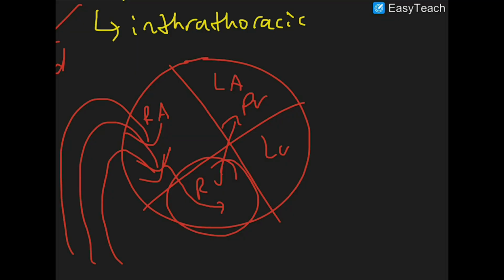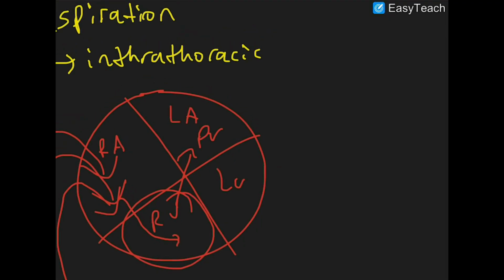If your right ventricle has to pump more blood, it's going to take longer to pump that increased amount of blood across your pulmonary valve, which means your pulmonary valve will now close at a later time. So when you take a deep breath in, more blood comes to the right side of your heart, which means your right ventricle is accommodating more volume of blood than usual.